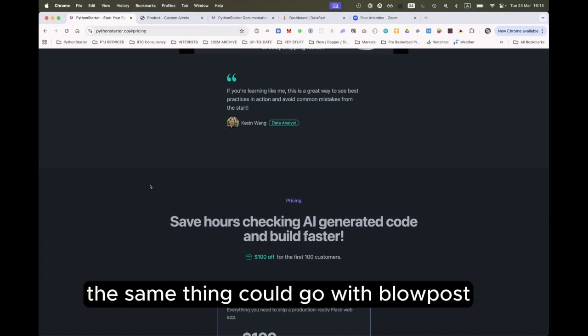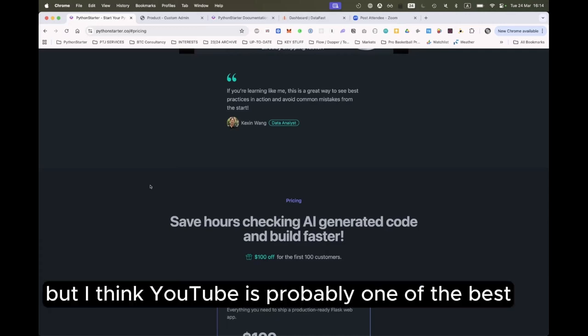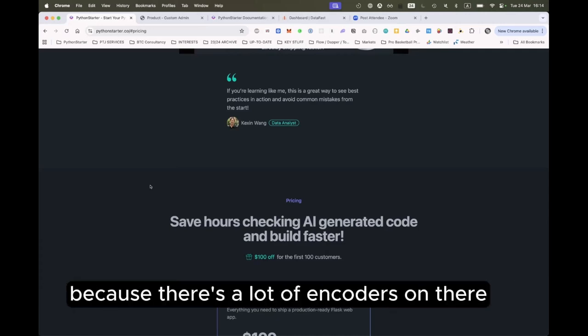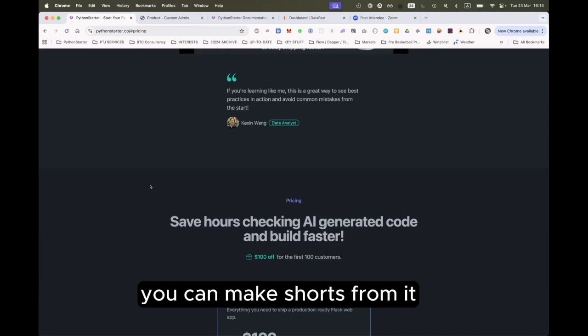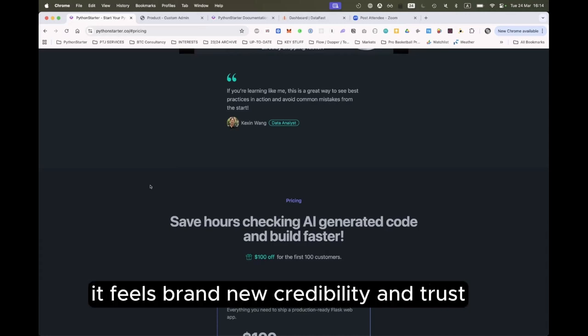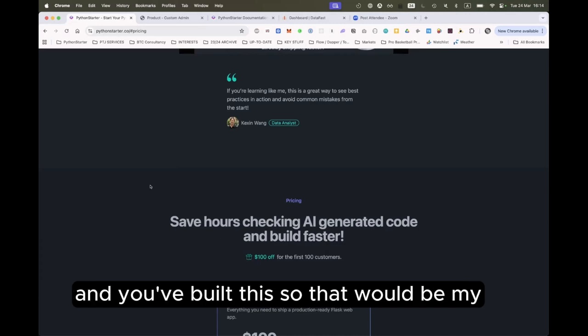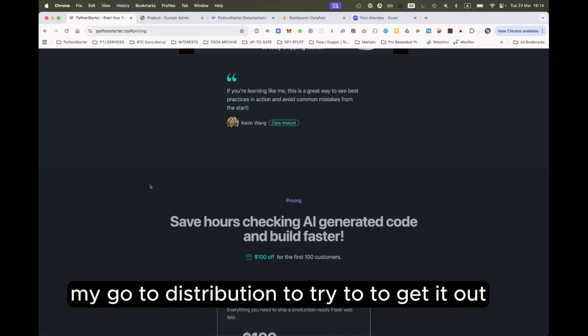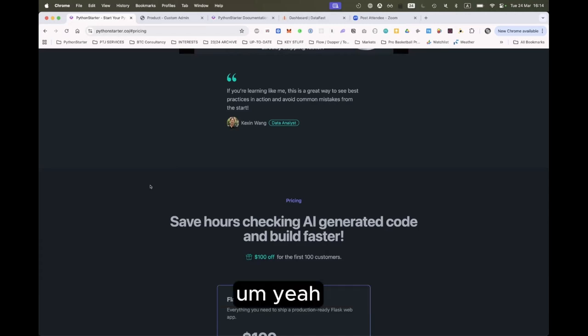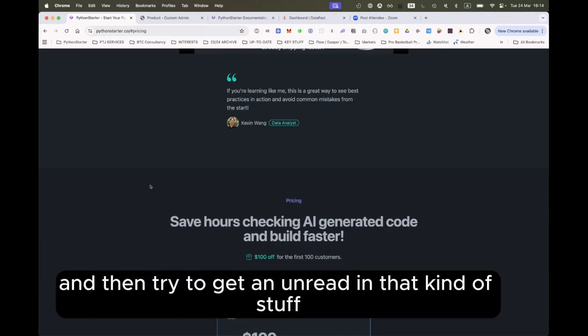The same thing could go with blog posts, same thing with Reddit. But I think YouTube is probably one of the best because there's a lot of coders on there. You can make shorts from it. It builds brand, credibility and trust because I can see you are the founder and you've built this. So that would be my go-to distribution to try to get it out, and then try to get on Reddit and that kind of stuff.